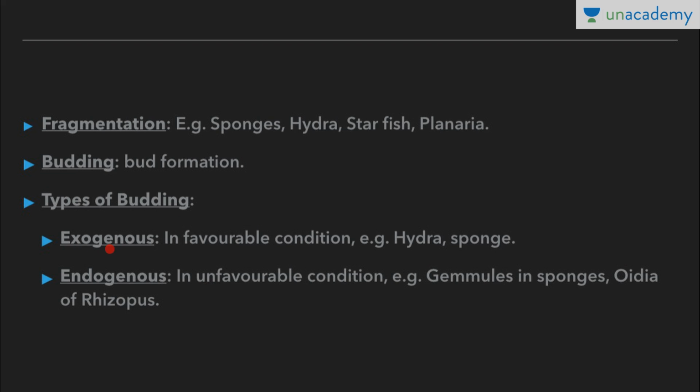Exo means external. It occurs in favorable condition in hydra and sponge, while endogenous is internal budding. So it is occurring within the cell in unfavorable condition. Examples are gemmules in sponge and oidia of Rhizopus. It occurs in an unfavorable condition and protects the organism from the unfavorable condition.